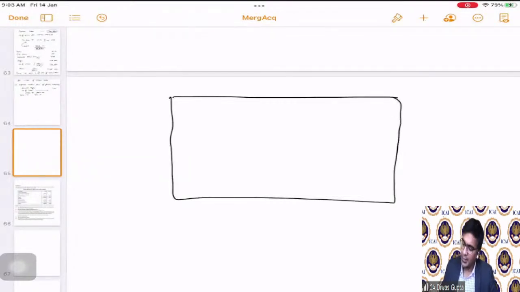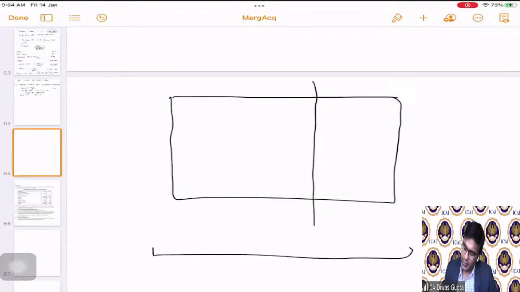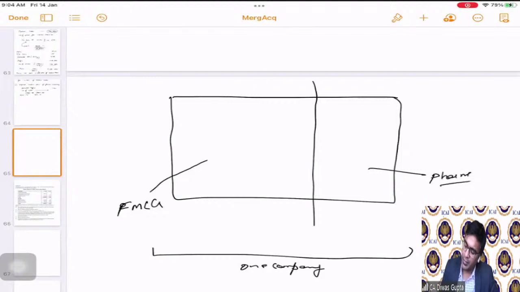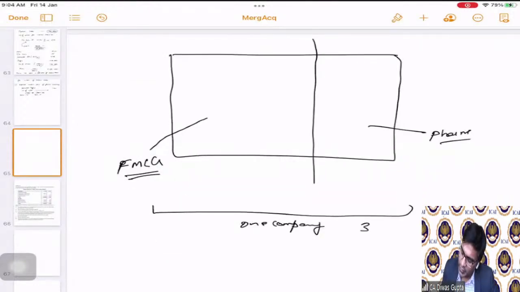Again, I am just repeating. This is as of now one company, correct? This is one company having two businesses. One is this FMCG, because FMCG is a big business, hence a big box for FMCG, and a smaller box for pharma because pharma is a smaller business. As of now, it is one company, and the one company has 3,000 equity shares issued.